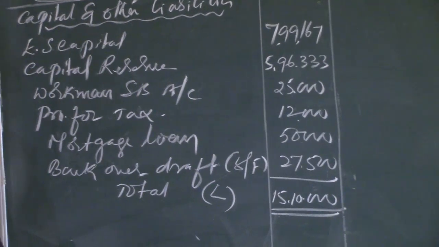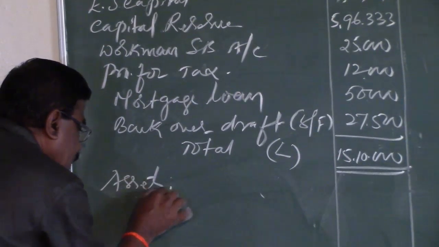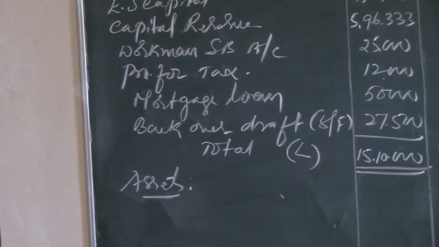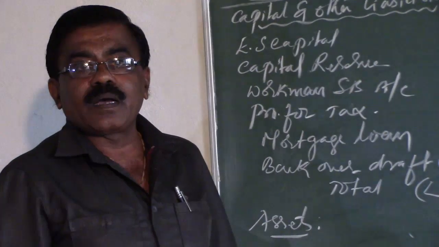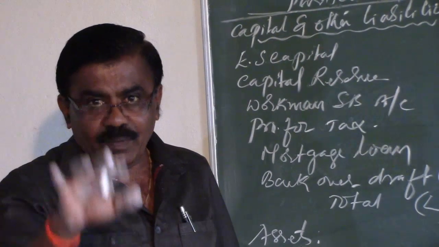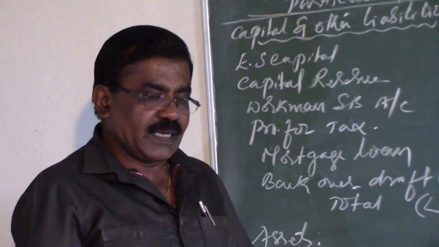After listing the liabilities, the next portion of the balance sheet is the listing of assets. All the assets taken over by the purchasing company from the vendor company are listed at their market values, or the values at which they are accepted by the purchasing company.